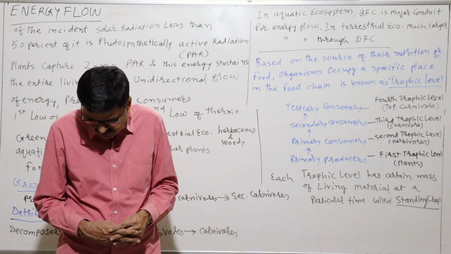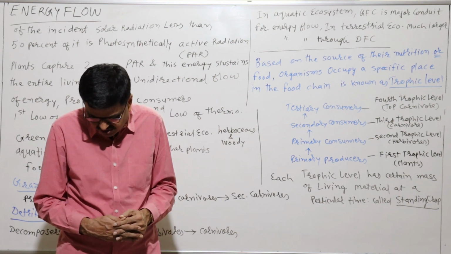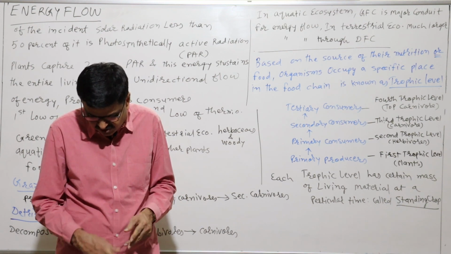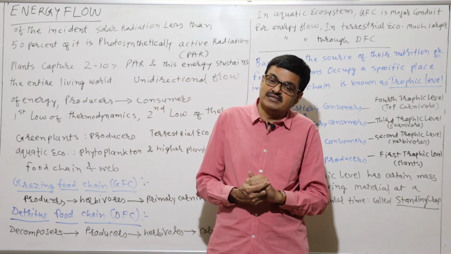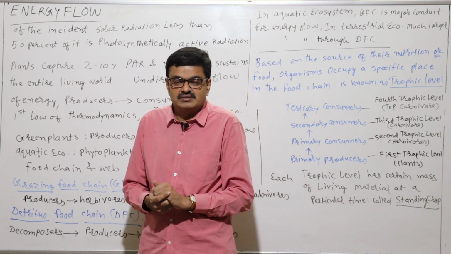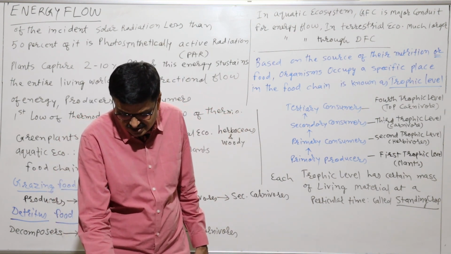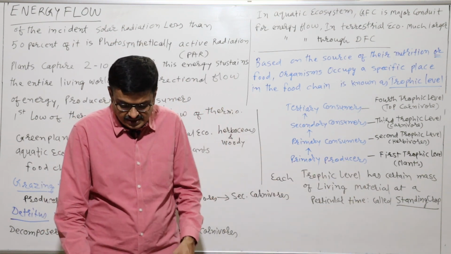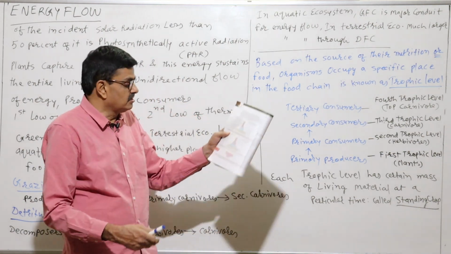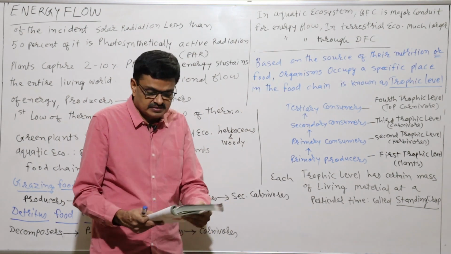And particularly it's possible to have some levels: producers, herbivores, primary and secondary carnivores, the grazing food chain. We can prepare the pyramids. As far as pyramid is concerned, it's an ecological pyramid. You can see there are three kinds of pyramids. As far as this trophic relationship is concerned, okay, you can see the diagram which is given on page number 248.